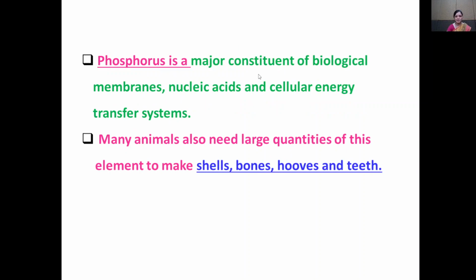Phosphorus is a major constituent of biological membrane, nucleic acid, and the cellular energy transfer system. Many animals also need large quantities of this element to make shells, bones, hoofs, and teeth.